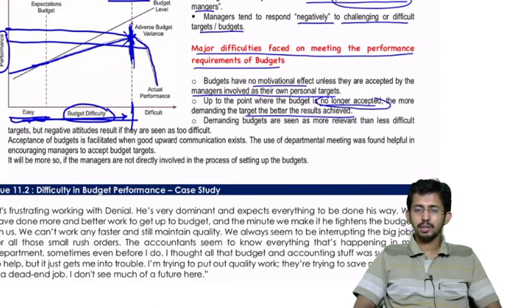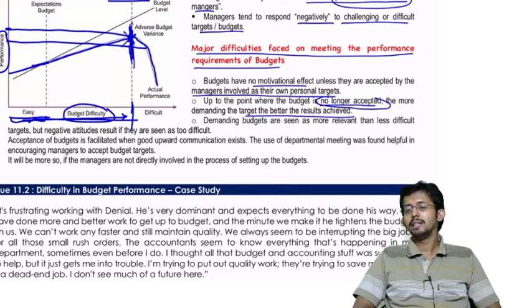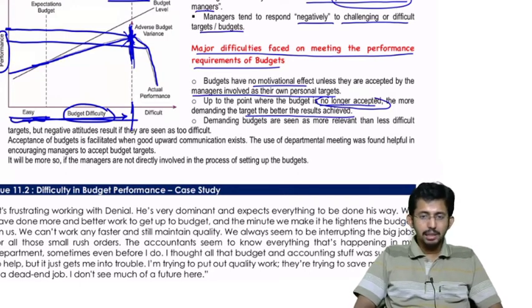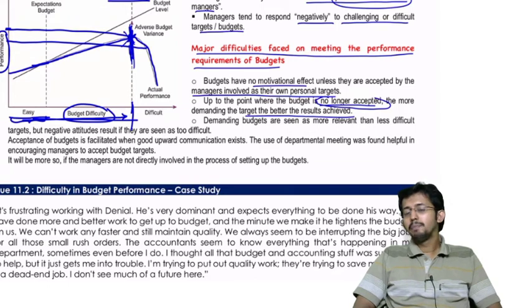Definitely he will postpone it. But if you ask the same person to file 10 returns in 1 day, he will try to achieve it because he wants to prove himself. So demanding budgets are seen as more relevant than less demanding targets. But once it becomes too difficult to achieve, the attitude will change to a negative attitude.